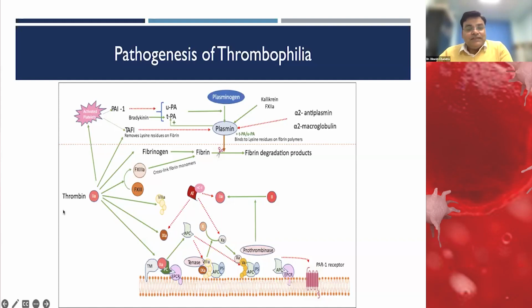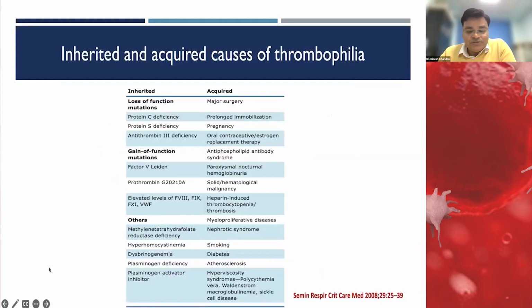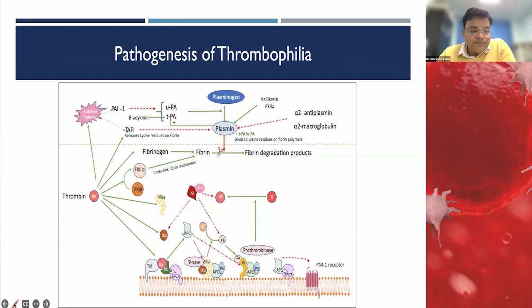The very interesting thing about thrombin is that it acts as both procoagulant and anticoagulant. Thrombin converts fibrinogen into fibrin monomer, and it also activates factor 13, which helps in cross-linking of these fibrin monomers and forms a stable clot.